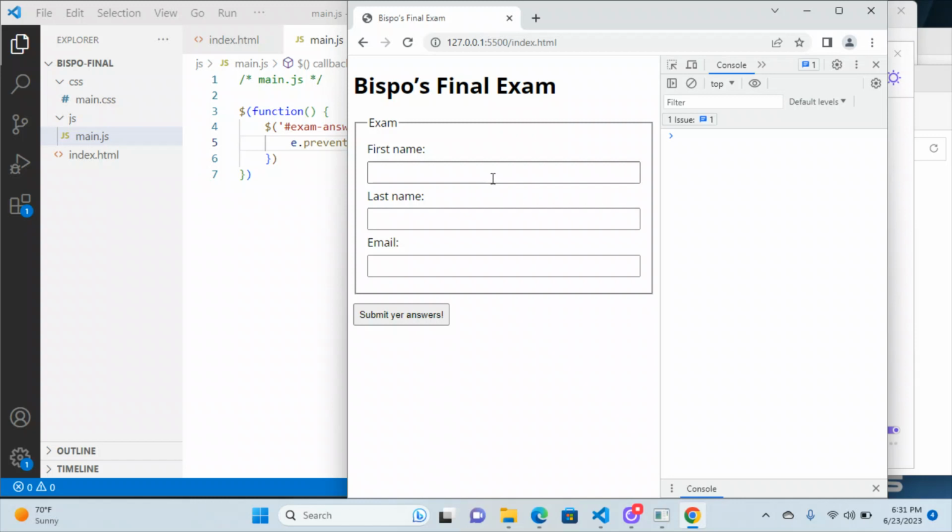So now, if I do something like this, what you're looking for is that when you click this or hit enter or whatever, it does not refresh the page. You don't get an error 404, and these forms don't empty out. That's what you're looking for.